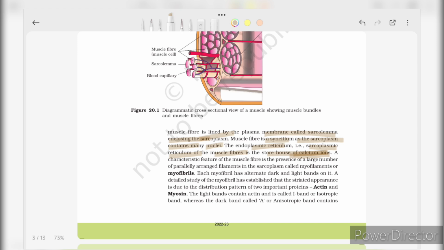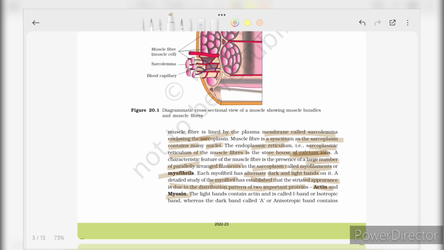A characteristic feature of muscle fiber is the presence of a large number of parallelly arranged filaments in the sarcoplasm called the microfilaments or myofibrils. Each myofibril has alternate dark and light bands on it. A detailed study of myofibrils has established that the striated appearance is due to the distribution pattern of two important proteins, that is actin and myosin.